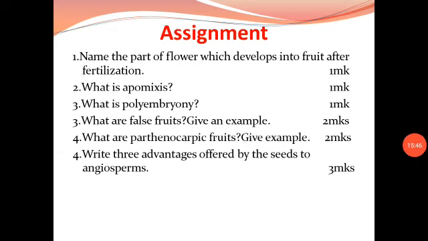And for today's class, we'll stop here. In the next class, we will begin with the next chapter. So this chapter, that is the sexual reproduction in flowering plants, is over, and I have already given you the assignment for the part of the chapter which has been taught. So you have to solve these assignment questions, and very important questions have been given to you all. Please solve them, and this ends your second chapter. In our next class, we will begin with the next chapter. So thank you.